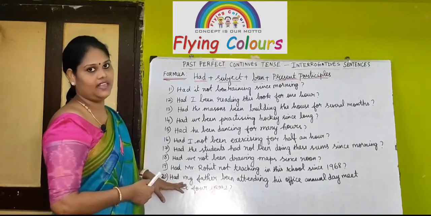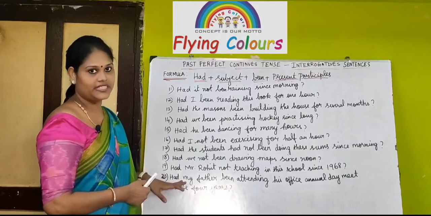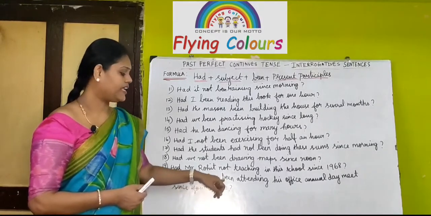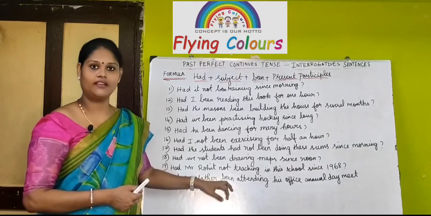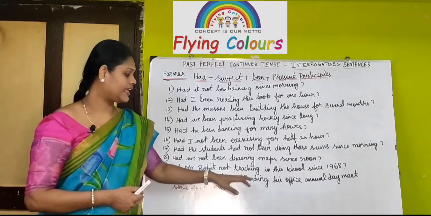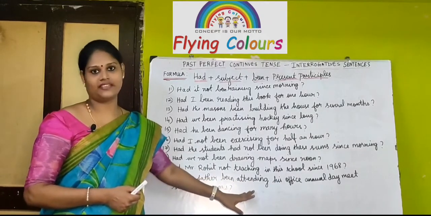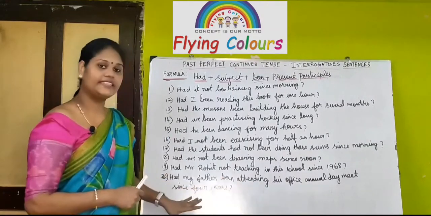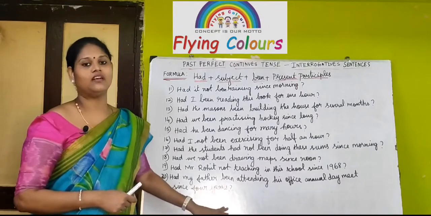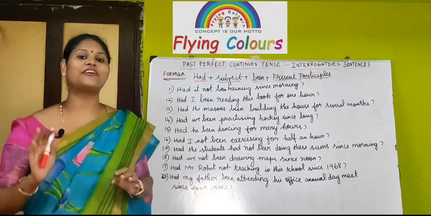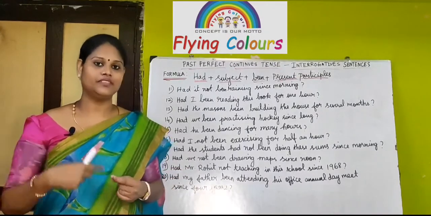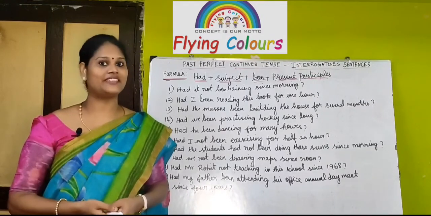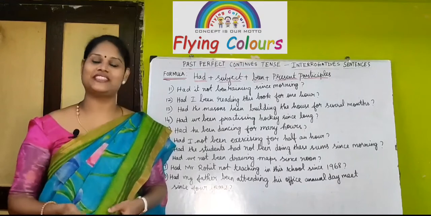Had is the helping verb which comes in the beginning of the sentence. Father is the subject, and been always comes for continuous tense, and again attending is the present participle. Attend plus ing is the present participle. So, attending. This sentence ends with a question mark. This is all about past perfect continuous tense interrogative sentences. Sometimes you may see a negative in interrogative sentences in past perfect continuous tense.